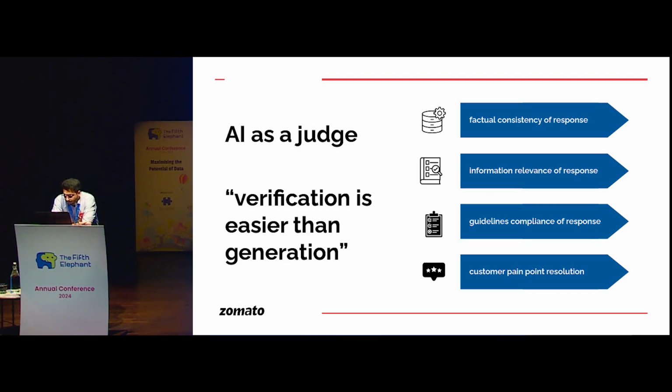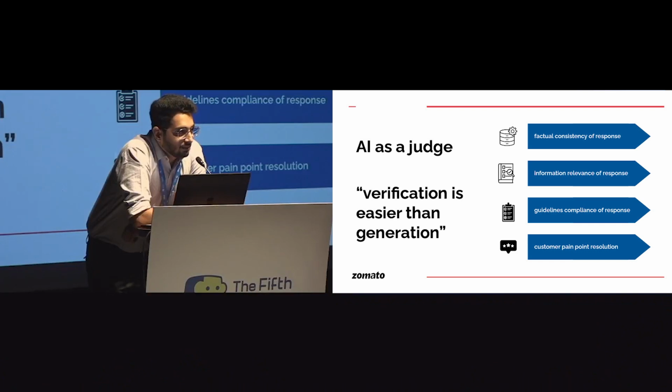I'll just give one or two examples here. First is factual consistency of the response. If you are passing a 12-minute CTA in the order data, you want to check that your agent is not conveying 10 minutes, right? This is basically a metric that captures whether your response is hallucinated with respect to the data you've passed. Second is information relevance.